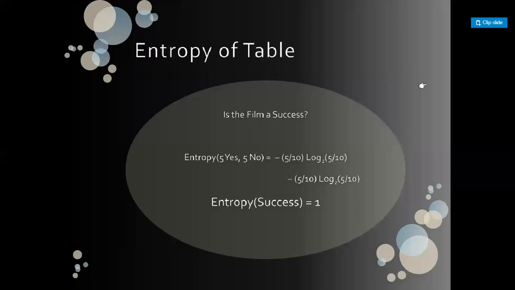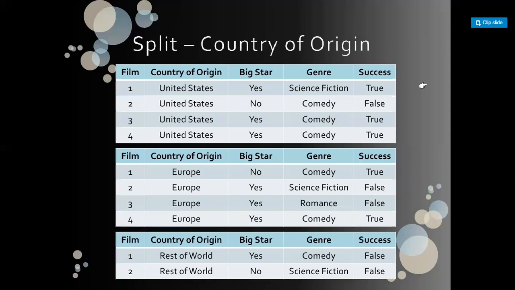The formula of the entropy is minus P log P. So it is equal to minus 5 by 10 log 5 by 10 minus 5 by 10 log 5 by 10. So the initial entropy, or root entropy, is equal to 1. Parent entropy is equal to 1. Let's suppose we take the country of origin as the first splitting attribute. Then after splitting the training data set on the basis of the country of origin, the data can be divided into three segments: the United States, Europe, and rest of the world.